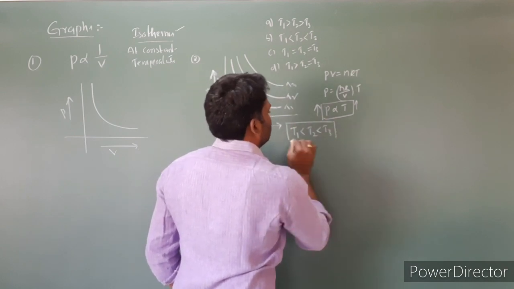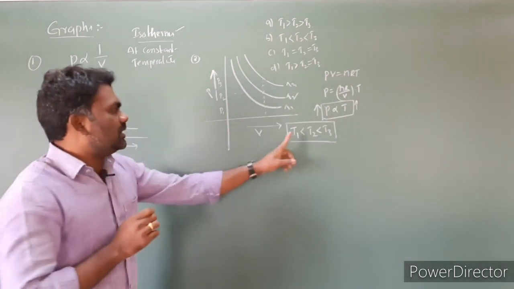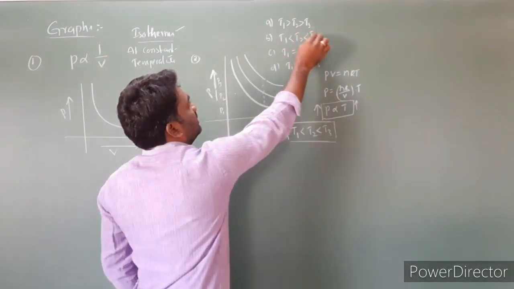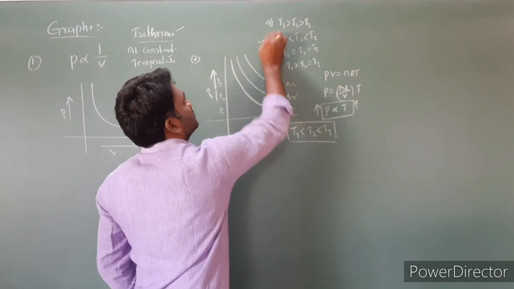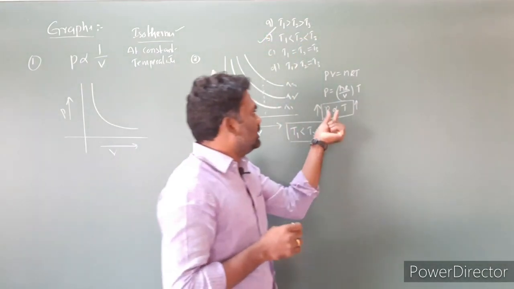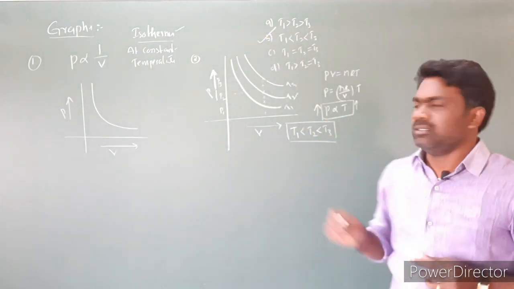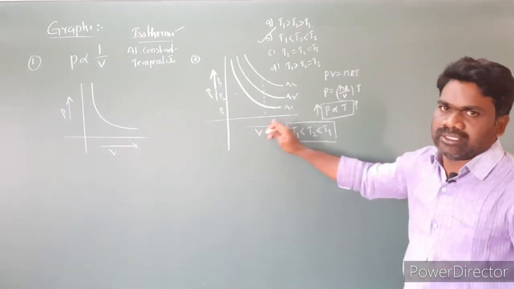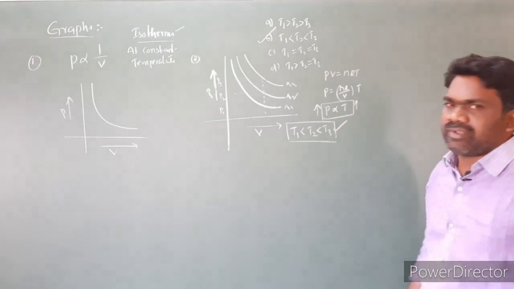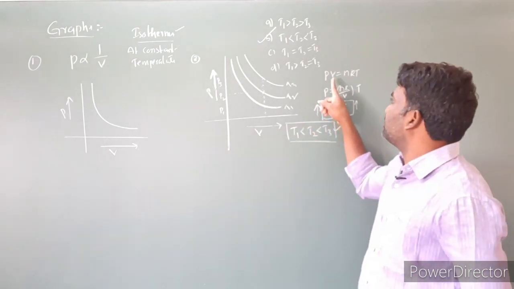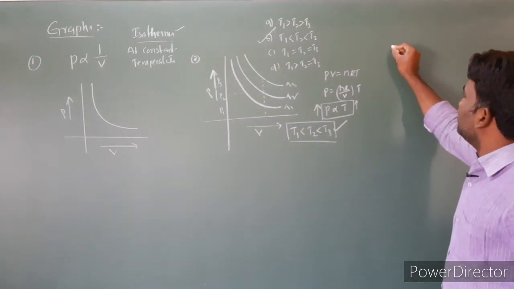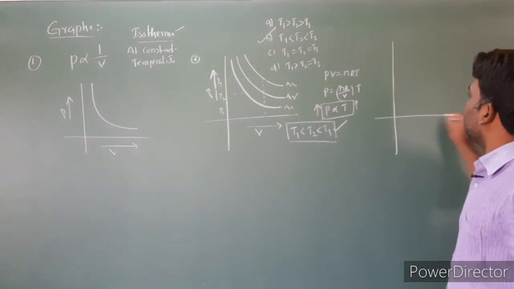Very, very important relation for problems: T1 is less than T2 is less than T3. So what is the answer we can expect? T1 is less than T2 is less than T3. So option B is correct. In this case, I took pressure directly proportional to temperature, keeping volume constant. The same relation we can identify by keeping volume constant, or pressure constant also. For example, I am taking the same graphical representation for understanding purposes.